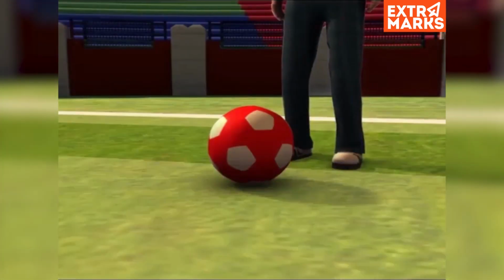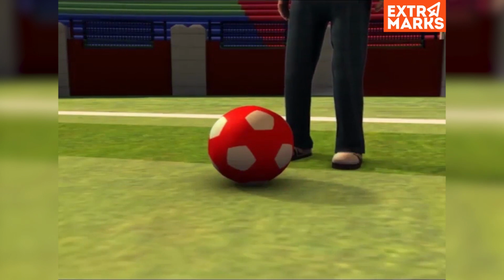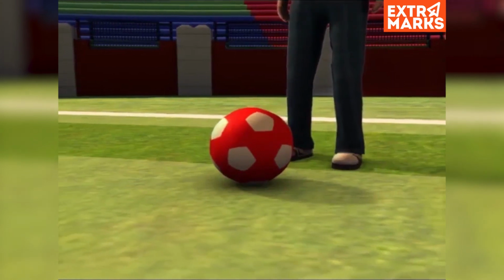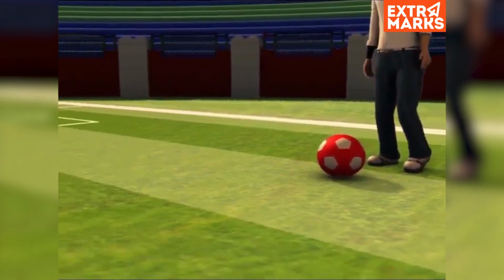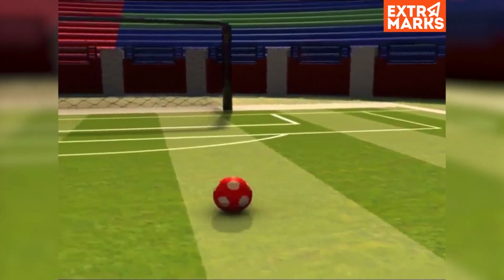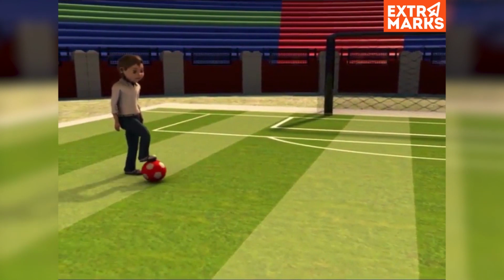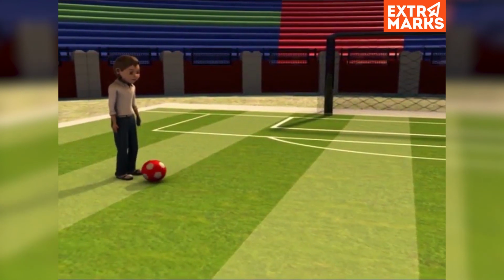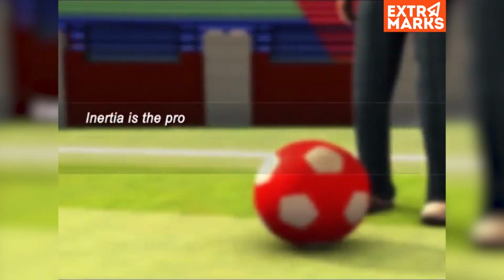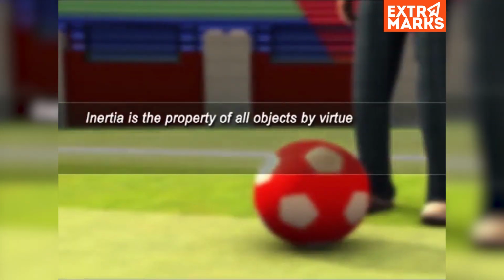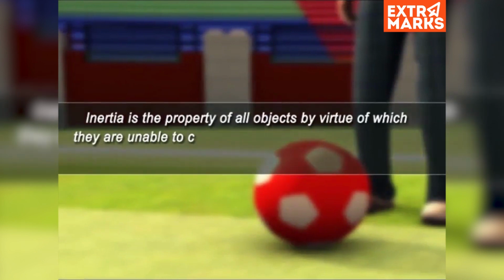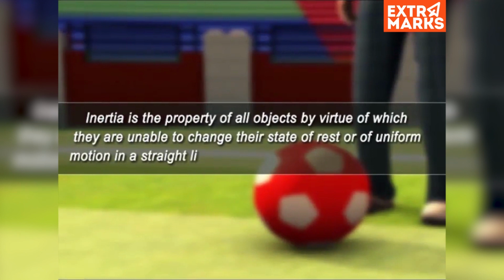Here we can see the football is in the state of rest. It comes into motion when a non-zero external force is applied on it. Again, we can see that a football in uniform motion comes to rest when a non-zero external force is applied on it. Hence, it is due to inertia, by virtue of which objects are unable to change their state of rest or of uniform motion in a straight line without the help of an external force.